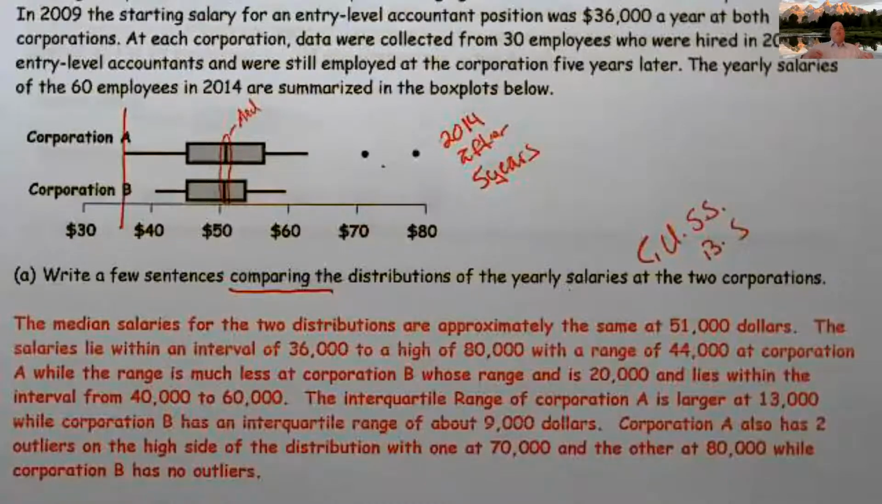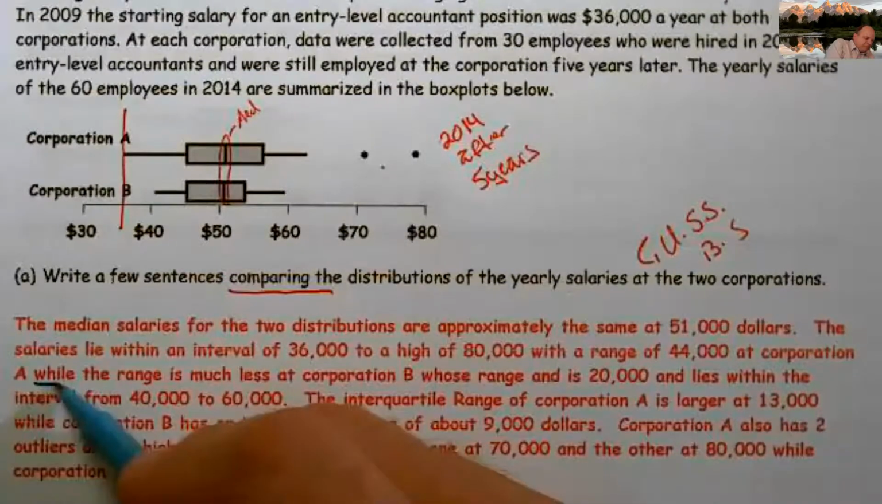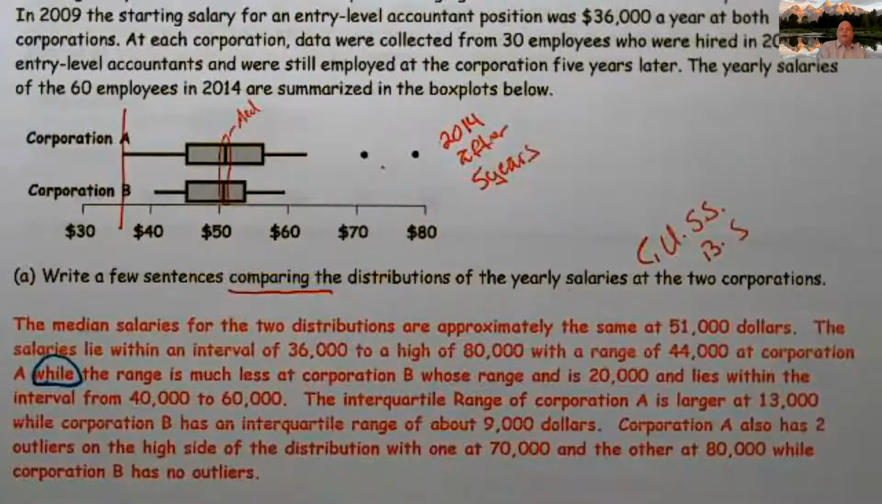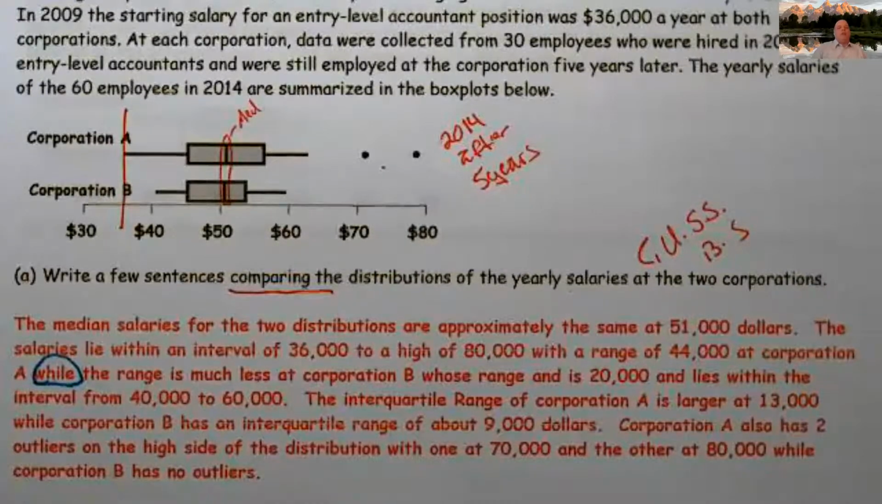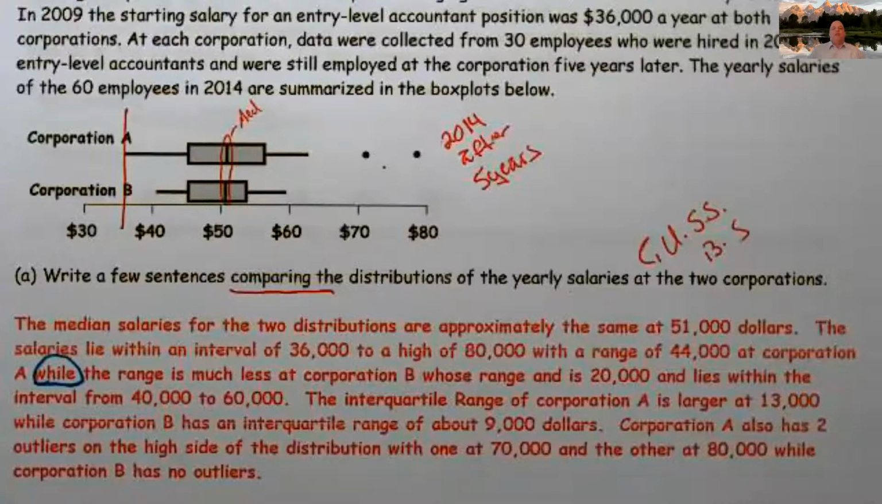The salaries lie within an interval of 36,000 to a high of 80,000, with a range of 44,000 at Corporation A. So basically, I just said Corporation A has a range of 44,000. At that point, I've addressed one of my spreads for Corporation A. All right, I haven't done it for B yet, but I've done it for A. The next thing says, while. I love this word while. This is a comparison word. It lets me know that I'm relating the two together,